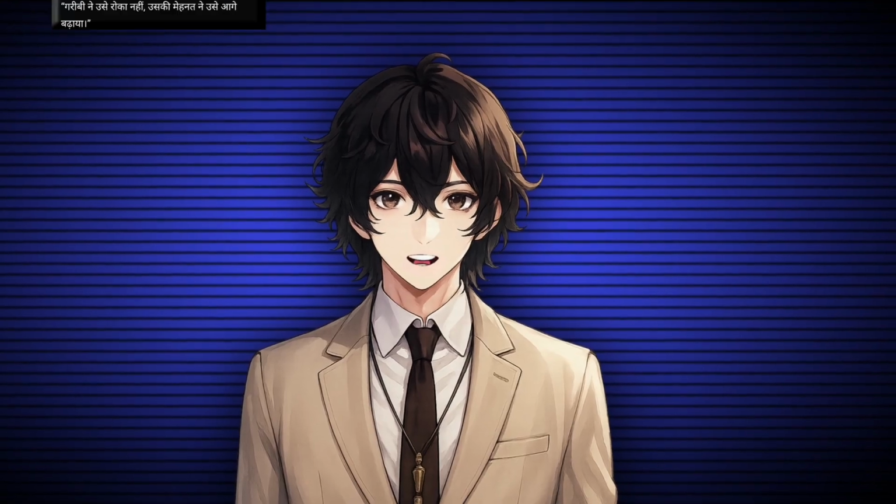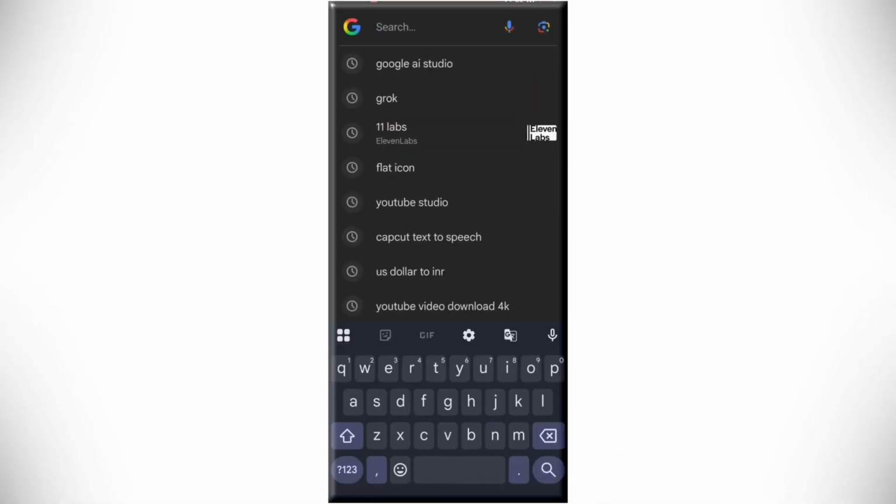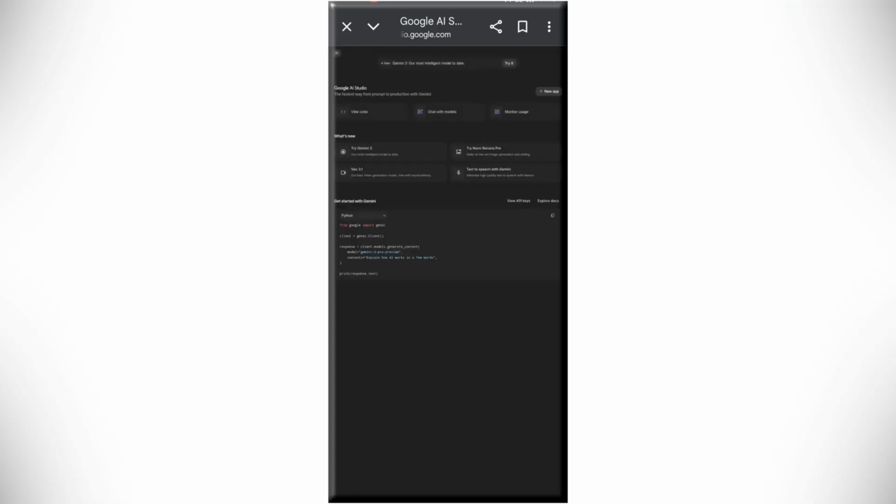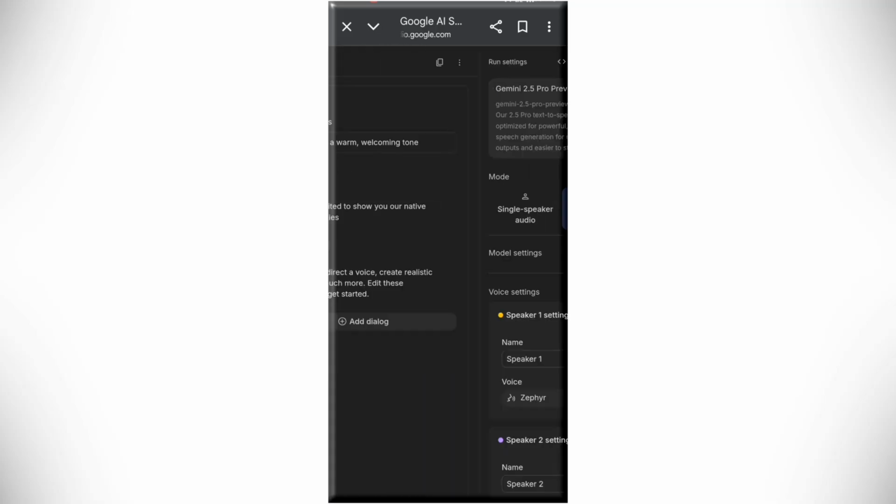Now start with the story we generated. Now convert this story to a voice. To do this, go to Google again. Search for Google AI Studio. Open the first website and tap here. After that, tap on single speaker audio and tap here.